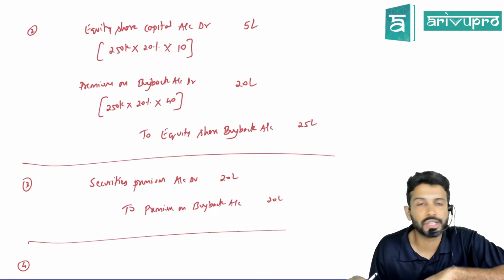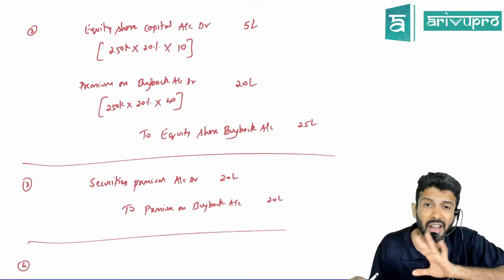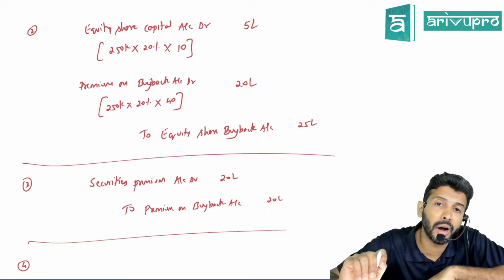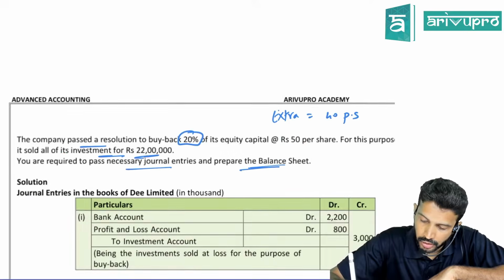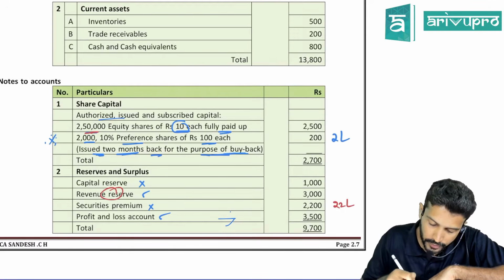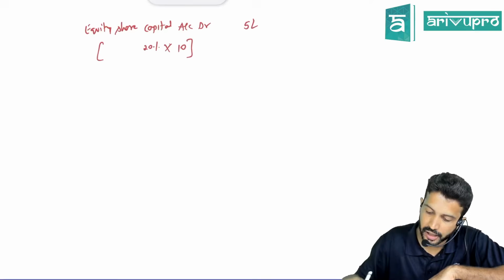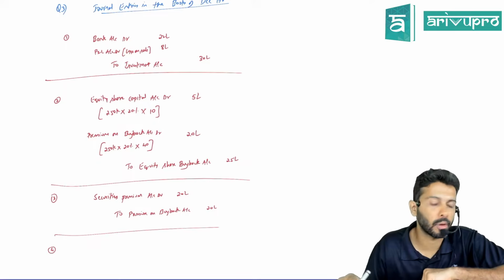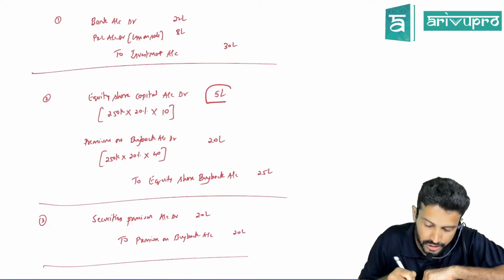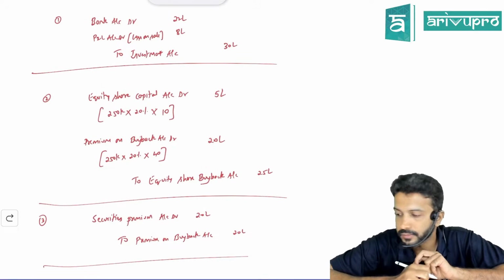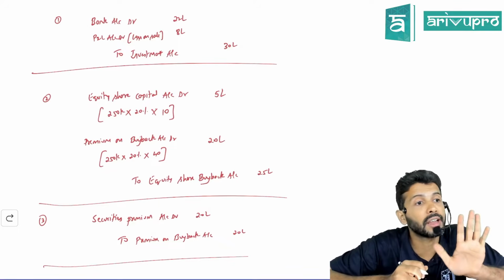What is the next journal entry for? To create CRR. Sir, CRR is created from free reserve. Here we have revenue reserve. And first of all, you tell me how much CRR needs to be created in this particular project. Will we create CRR to the extent of 5 lakhs?